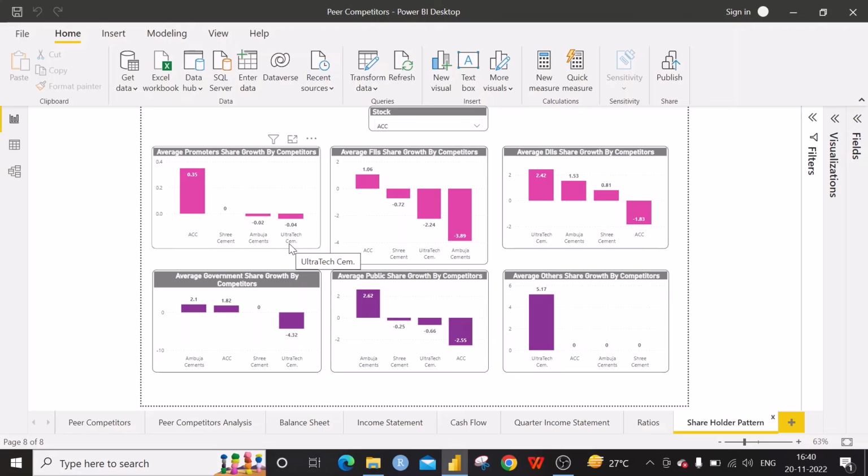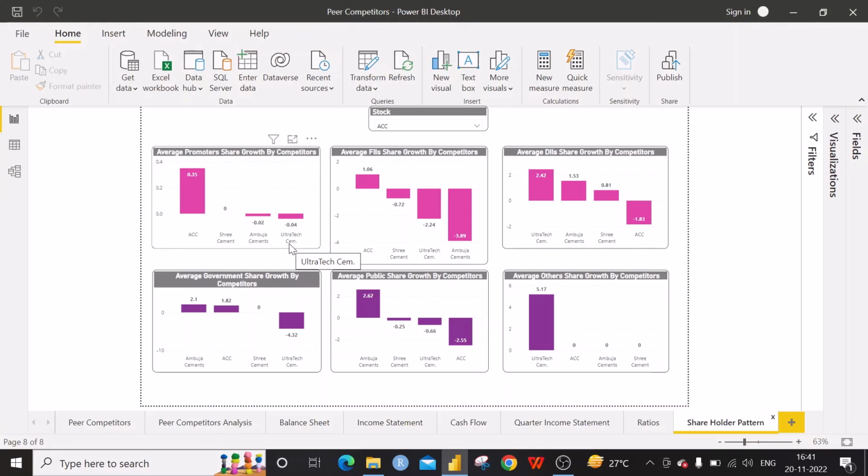For the average government share growth, there is no additional share bought by the government in Shree Cement for the last 3 years, but at the same time the government has bought some shares of Ambuja Cement and ACC.